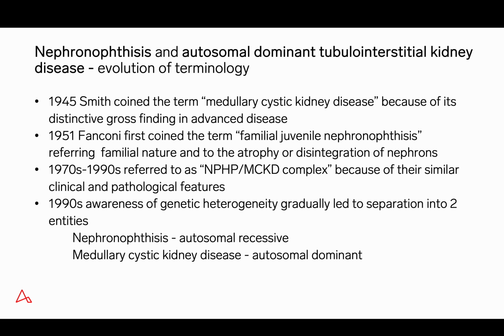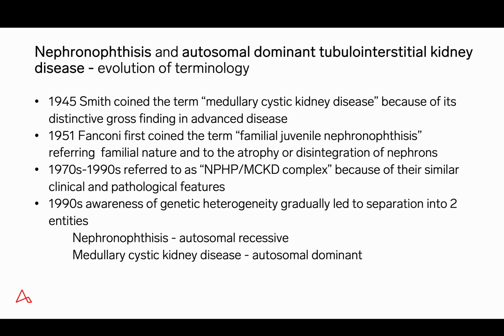Before I discuss the individual entities, I'd first like to discuss some terminology because there's been significant evolution over the last 40 or 50 years. The term medullary cystic kidney disease was first coined by Smith in 1946. This was obviously because of the distinctive gross findings in advanced disease of medullary cysts, which he noted in autopsy kidneys.